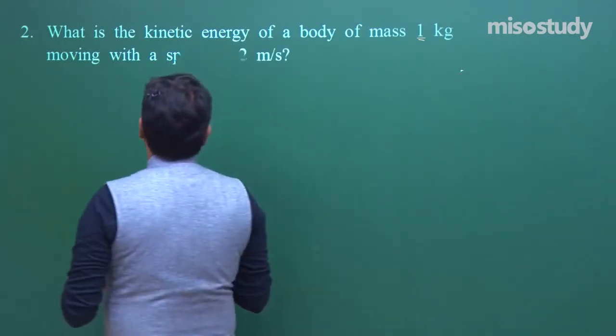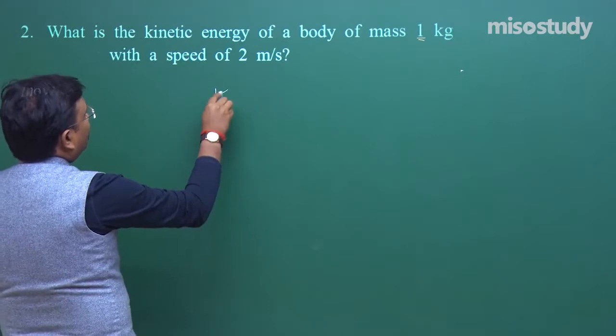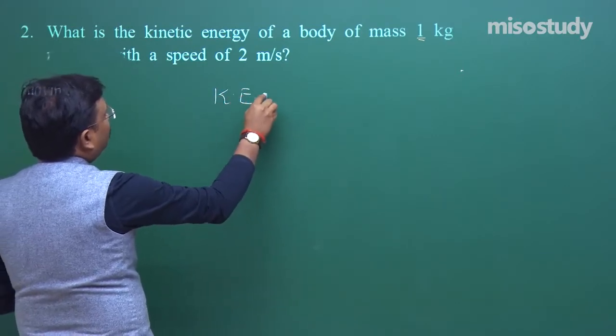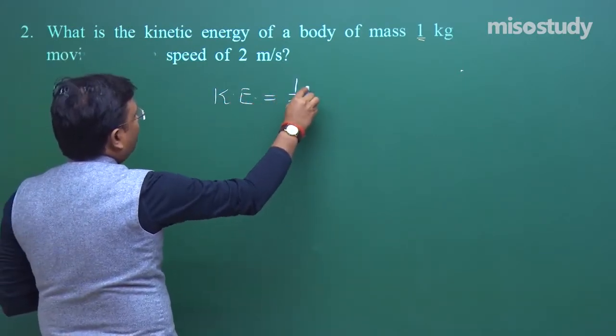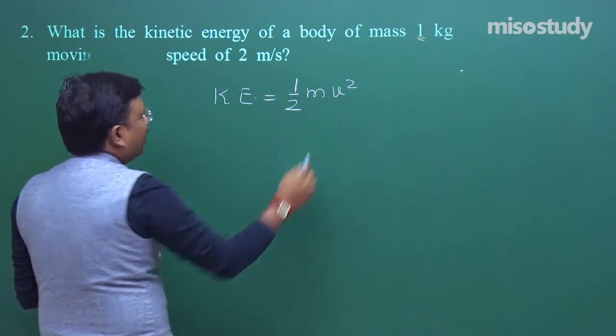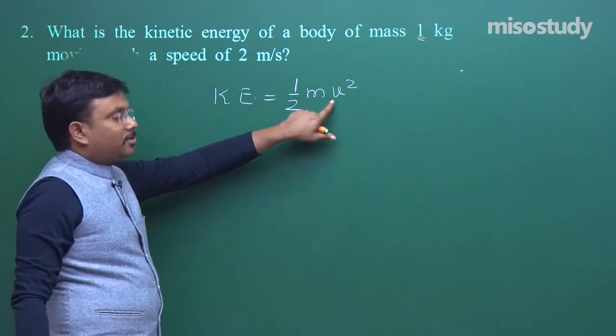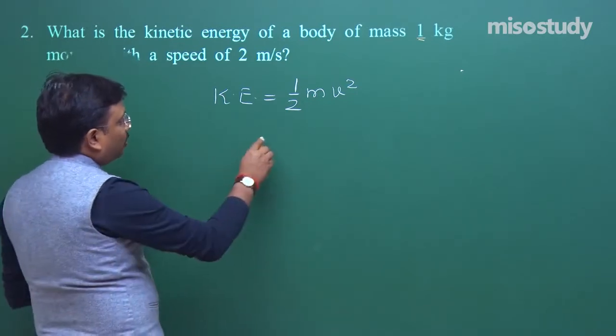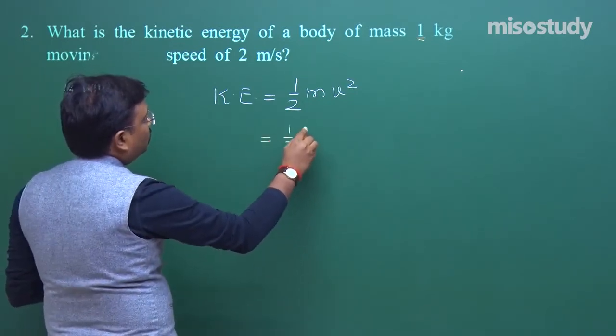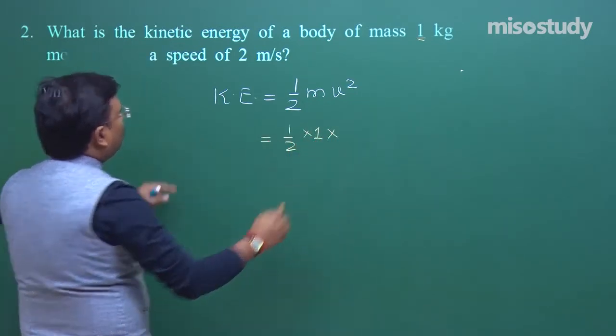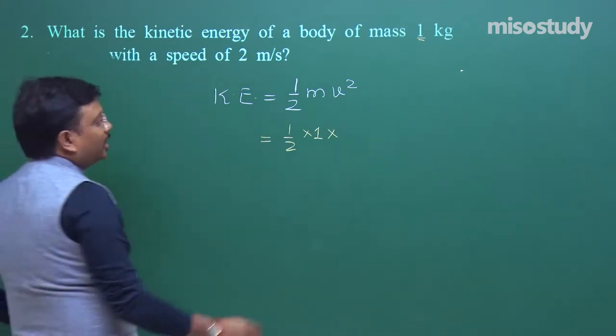So the formula is kinetic energy, if you try to recall, is half m v square, where m is the mass and v is the velocity. Let's put the values: 1 by 2 into 1 into the speed 2 meter per second, squared.